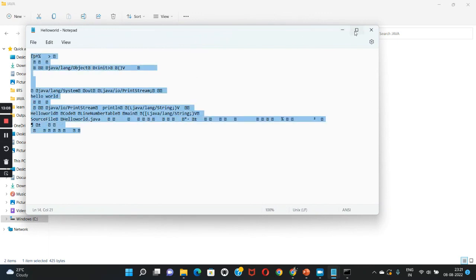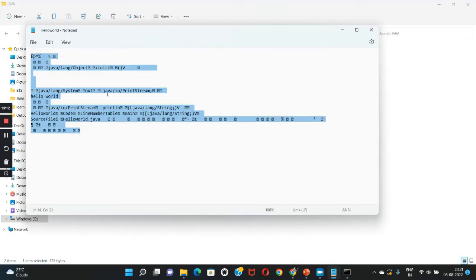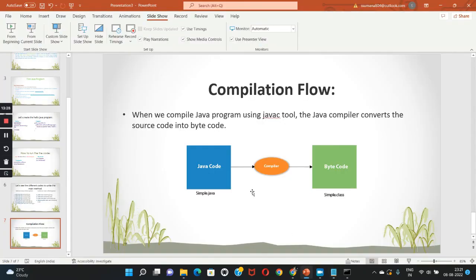Here we can see the bytecode. So here the compiler is converting the Java code to bytecode, that means high level language to lower level language. So this is the compilation process in Java, the compilation flow in Java.